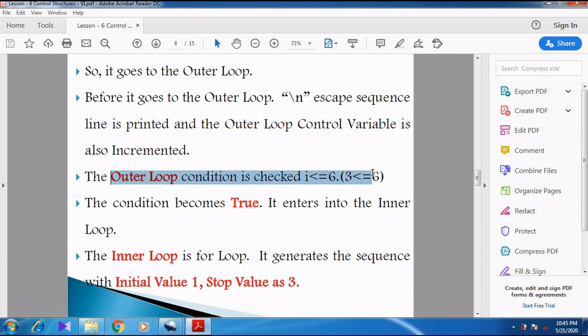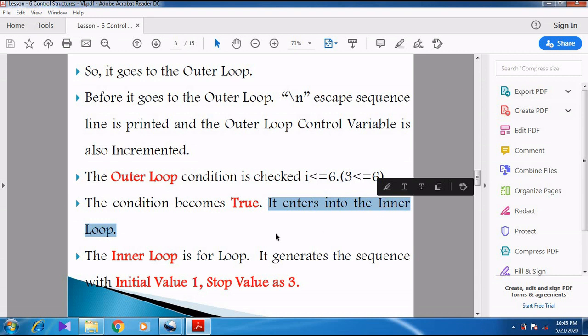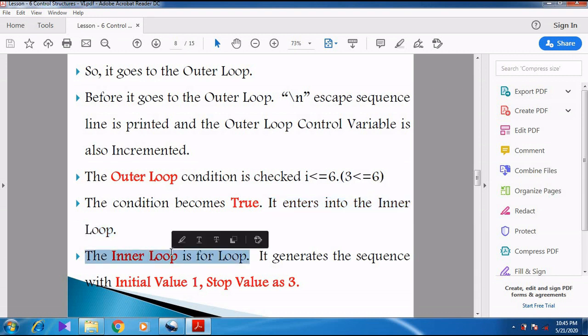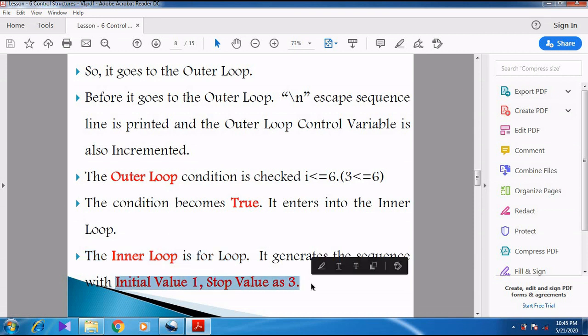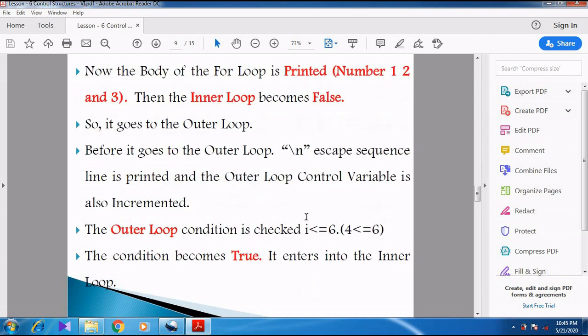So the outer loop condition is checked. So 3 less than or equal to 6. So again the condition becomes true. The outer loop condition becomes true, and then it enters into the inner loop. So what is the inner loop? The inner loop is the for loop. So it generates the sequence with initial value 1 and stop value 3. So already we printed 1 and 2. Now we are going to print 1, 2, 3. So now the body of the for loop is printed with 1, 2, 3.